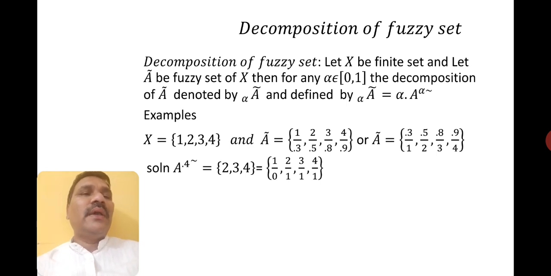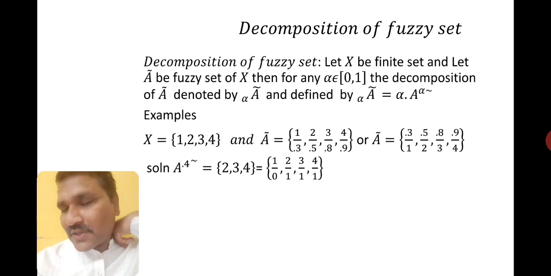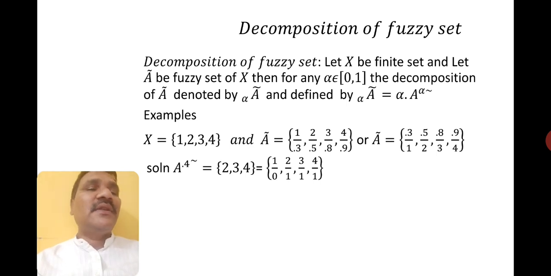Okay, so here you just see what will happen. 2, 3, 4. What happened to 1? Why is 1 not there? Because you took 0.4, and the membership function of 1 is 0.3, which is less than 0.4. Therefore you have to neglect it.